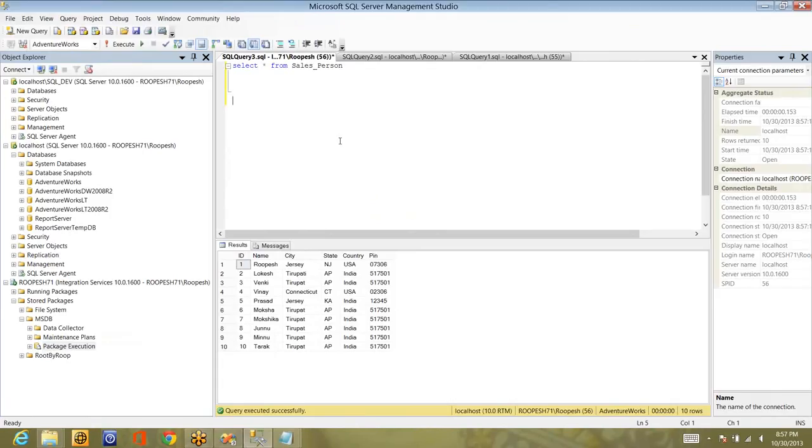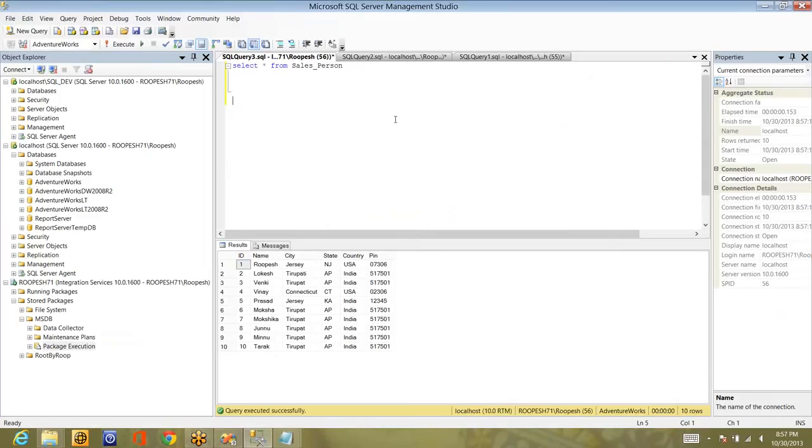Instead of making changes to the package every time before deployment, it helps you. For every server, whenever you're deploying, you don't need to modify the server details and all. If you set the package configurations, you can simply change the values in the package configurations. So this is about the third option, running a package from SSMS.